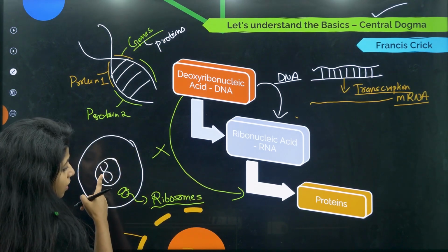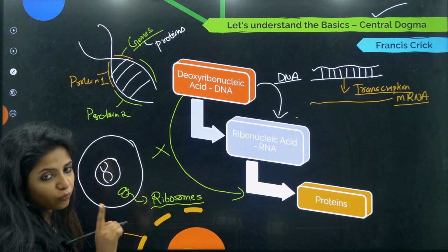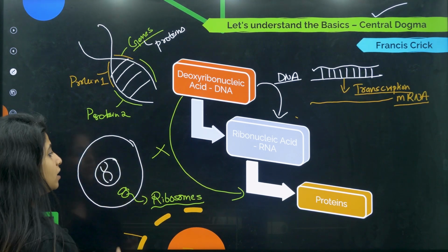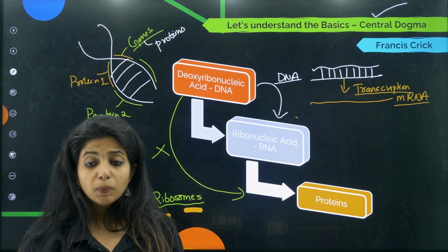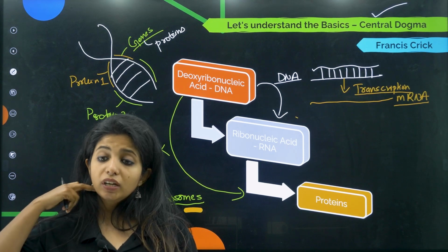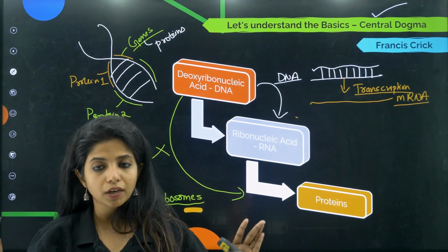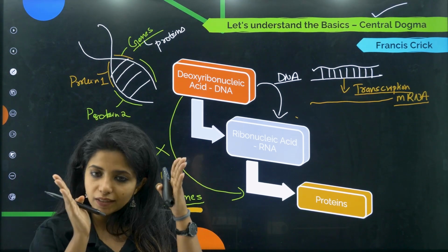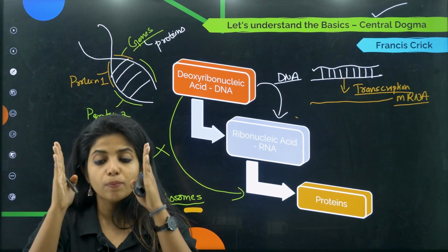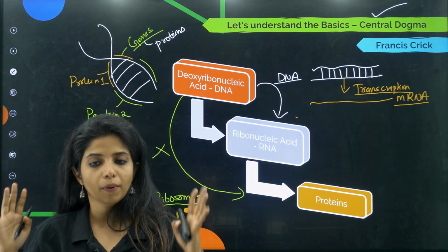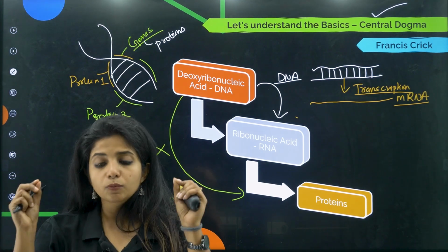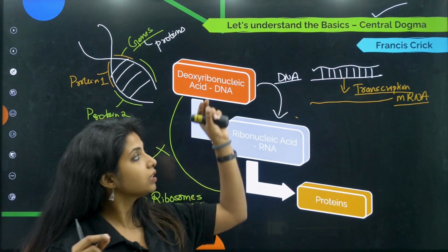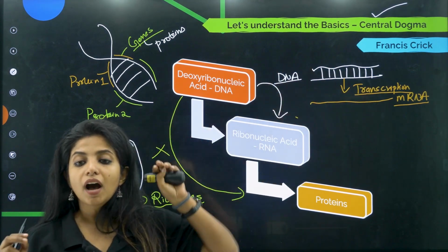So the DNA has to meet ribosomes for the formation of proteins, or else it cannot. So DNA thinks, since I cannot go outside, it will be really risky, I'll actually transcribe. Please do not write conversion. There's no conversion happening. DNA is as it is. It's just providing information for the formation of an mRNA. That's all. Okay, and this process is known as transcription, where the DNA is helping in the formation of RNA.